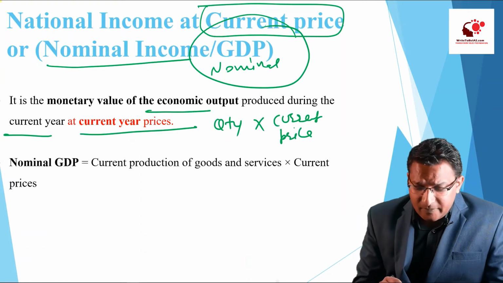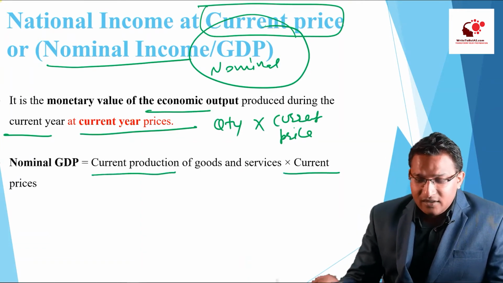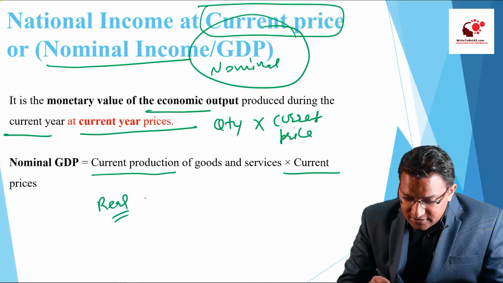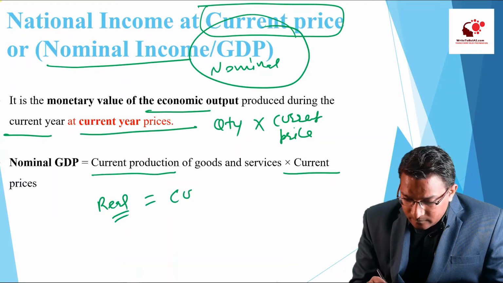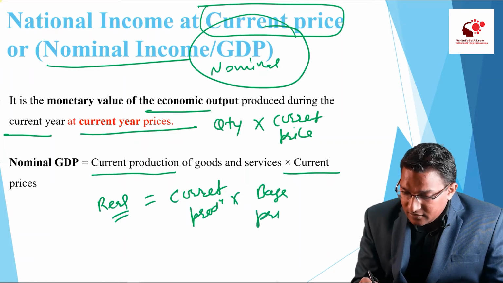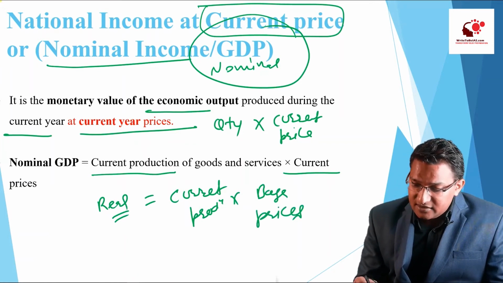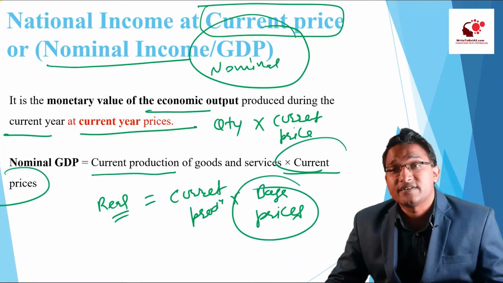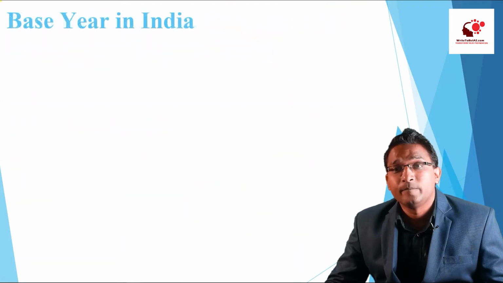Nominal GDP is the current production of goods and services multiplied by the current prices. In case of real GDP, this is the current production multiplied by the base prices, right? So here we can see the example is of current prices versus the base prices. This is the difference, right?